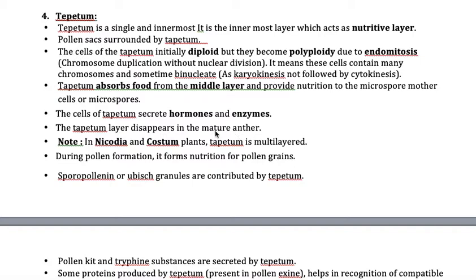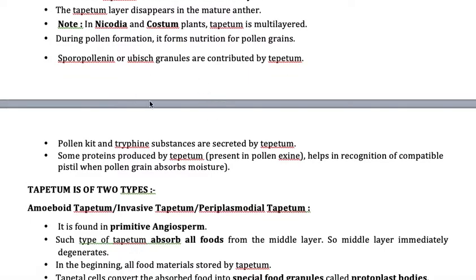Whereas this tapetum also produces the Ubisch bodies. Ubisch bodies are sac-like structures which are filled with sporopollenin. And sporopollenin, as all of us know, is the world's toughest material. Why is it called the world's toughest material? Because so far, I don't know about the future, no one knows actually, till now there is no enzyme to digest sporopollenin. That's why till now sporopollenin is the hardest substance. That means till now there is no enzyme found to digest this sporopollenin.